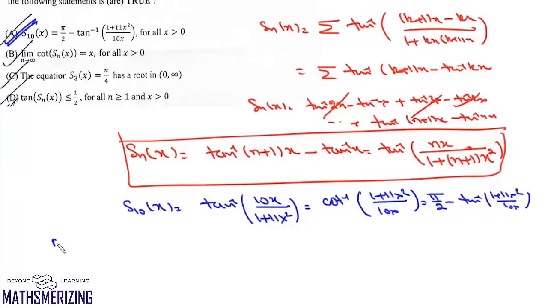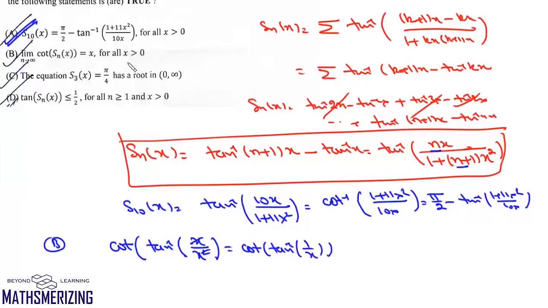Now if we look at option B, then this is cot of the limit n tends to infinity. If we take the limit n tends to infinity, this limit will be tan inverse of, now coefficient of n, here it is x and here it is x square. Now this x and x will cancel, so we'll get this as cot of tan inverse of 1 by x, and since x is greater than 0, it is nothing but cot of cot inverse of x, which is nothing but x. So that means this option B is also correct.